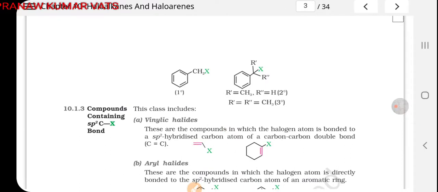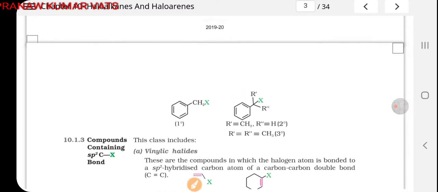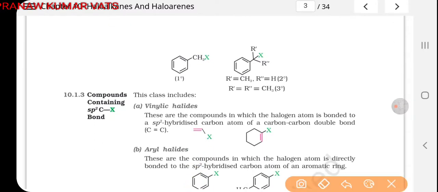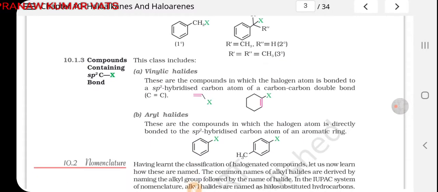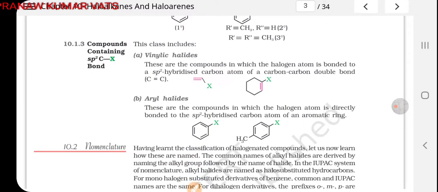You can see here the sp2 hybridized carbon of benzene, this carbon is sp2 hybridized, and this carbon is sp3 hybridized, and then halogen is attached with it. Now further classification is vinylic halides.